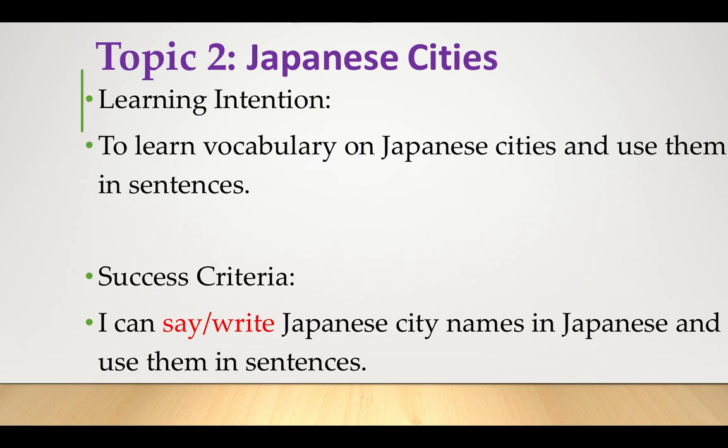Now, the topic of this week is Japanese cities. Our learning intention is to learn vocabulary on Japanese cities and use them in sentences. Our success criteria is I can say / write Japanese city names in Japanese using Japanese characters and use them in sentences.